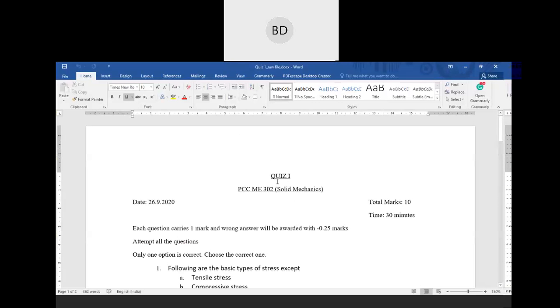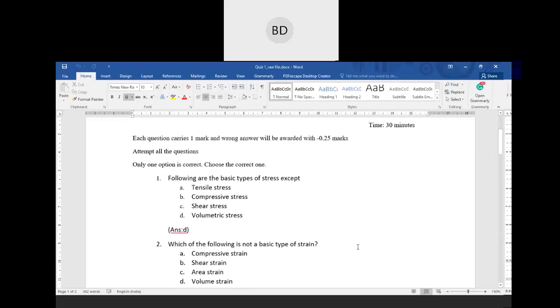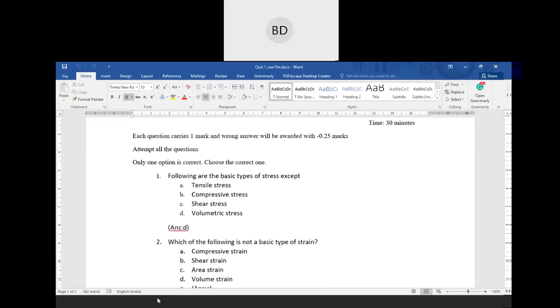So we will discuss some of the questions. See, this is quiz number one. You have already appeared for it and you also have the answers, but still you have to brush it up. These questions are important because this time also it will be online mode and MCQ type, with 1 mark, 2 marks, and 4 marks questions. The pattern is like that, so you have to prepare accordingly and practice some MCQs. I think we have done 4 quizzes. You should have all the questions and answers ready.